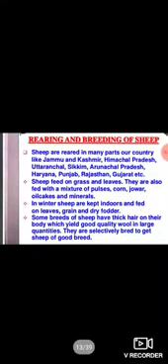Rearing and breeding of sheep. Number 1, sheep are reared in many parts of our country like Jammu and Kashmir, Himachal Pradesh, Uttaranchal, Sikkim, Arunachal Pradesh, Haryana, Punjab, Rajasthan, Gujarat, etc. Sheep feed on grass and leaves. They are also fed with a mixture of pulses, corn, jowar, oilcakes and minerals. In winter, sheep are kept indoors and fed on leaves, grains and dry fodder.